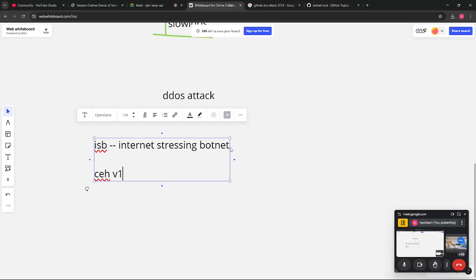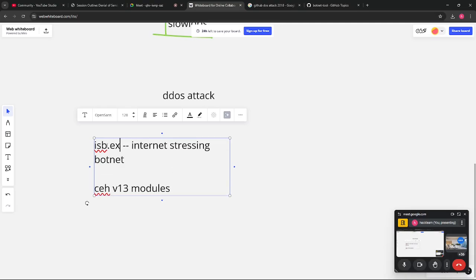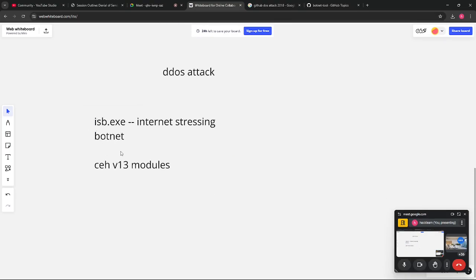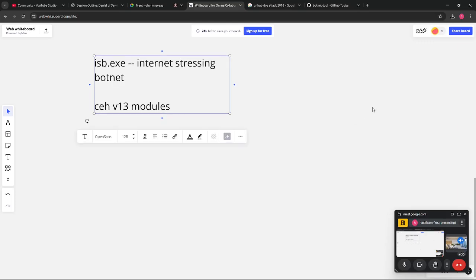If you have the CH-V13 modules, and if you have the practical exam permissions, then you will be getting this ISB.exe file, and everyone knows what they will be doing after that. This particular file you get if you are in the CH-V13, and otherwise getting into this tool from outside is a little hard. But yes, if you wish, somehow you can do that.